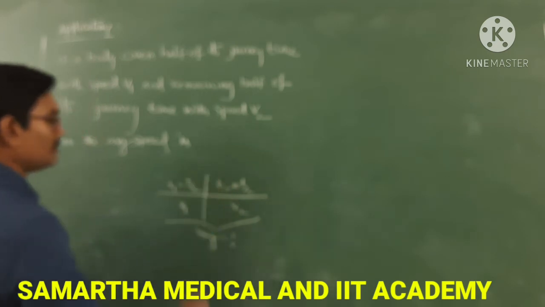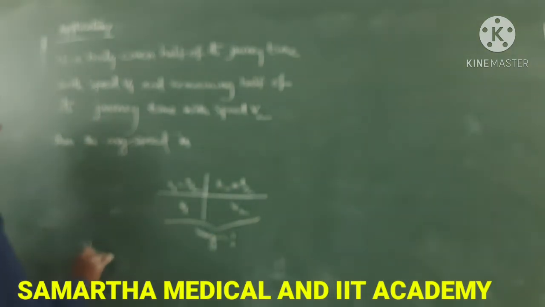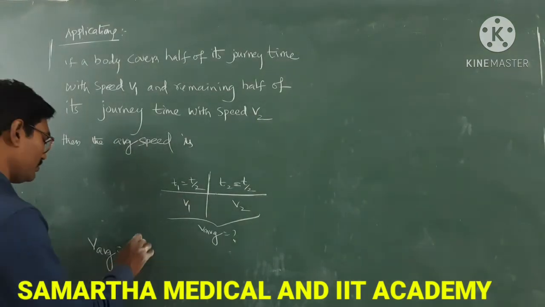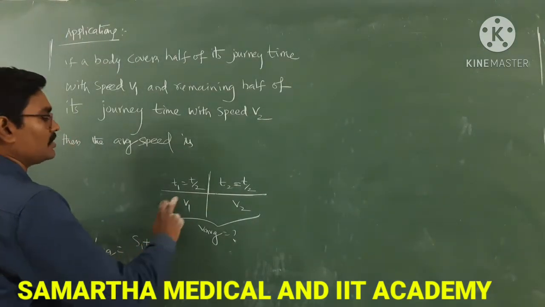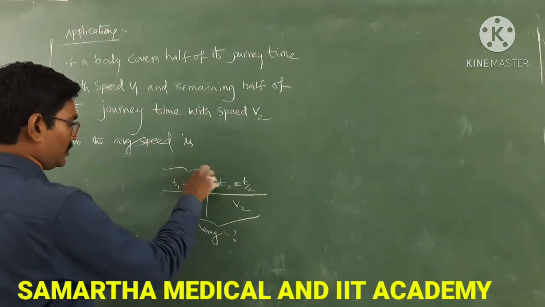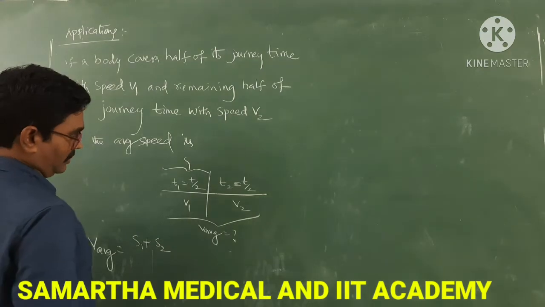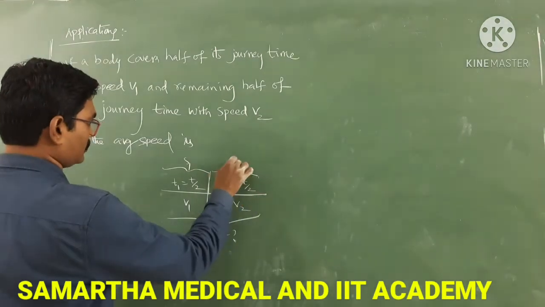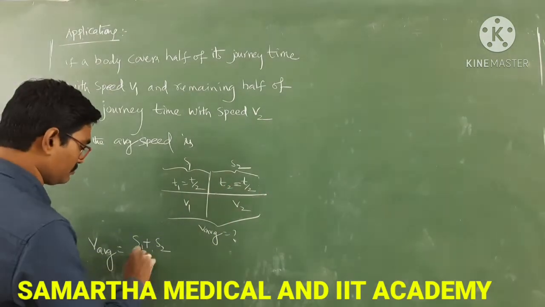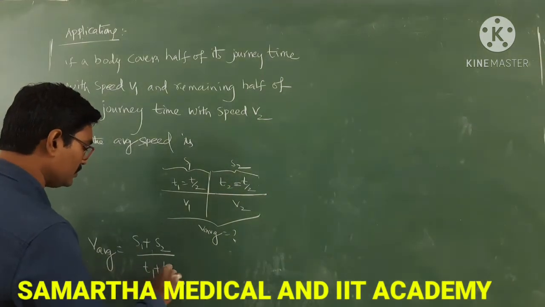How to calculate? Same, v average is equal to total distance by total time taken. Here two conditions are there, two parts. Let us consider the distance covered for this is S1 and for this is S2. So S1 plus S2 by T1 plus T2.